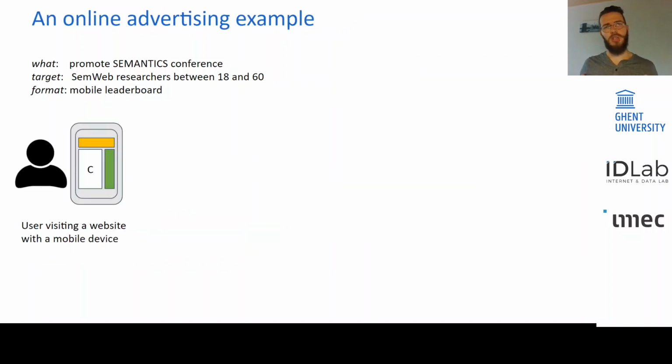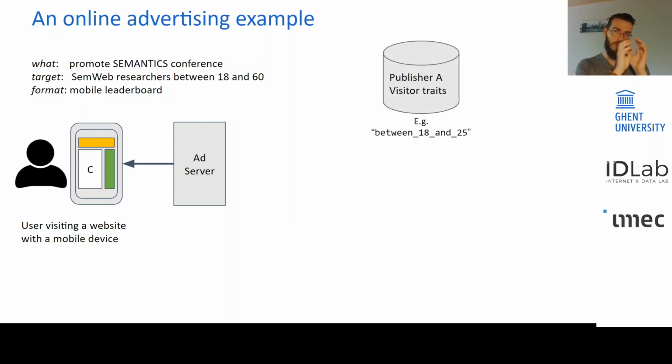How does it work? Let's look into a concrete example. Let's imagine a user visits a website with a mobile device. Of course, the ads shown have to come from somewhere, from an ad server. Now, for the targeting aspect, imagine that there's publisher A, which knows that this user is between 18 and 25. Well, how does the publisher know that, you may ask? Well, usually publishers make it from certain observations. Let's imagine in this case that the user is a registered user on the website of publisher A, and consented that his age range information is used for advertisement with third parties.